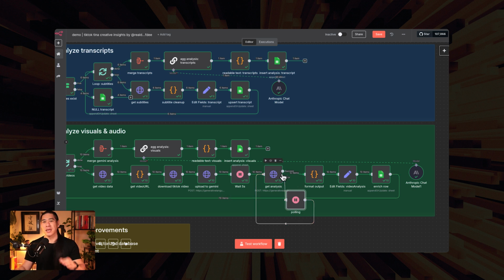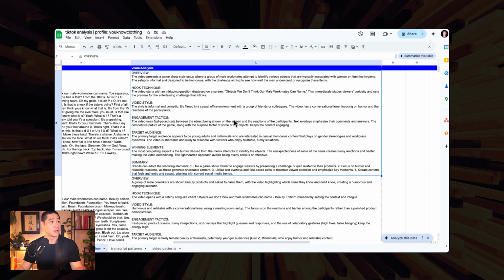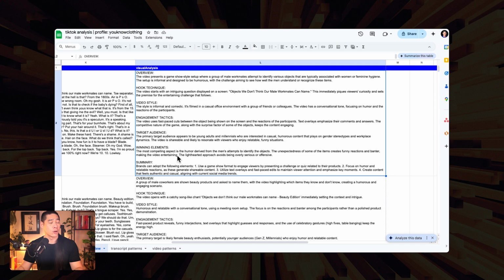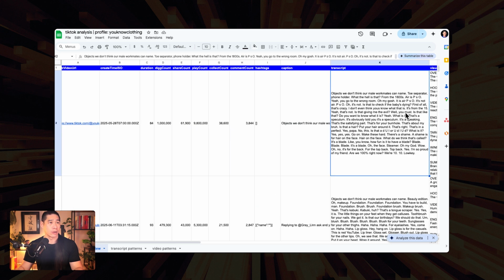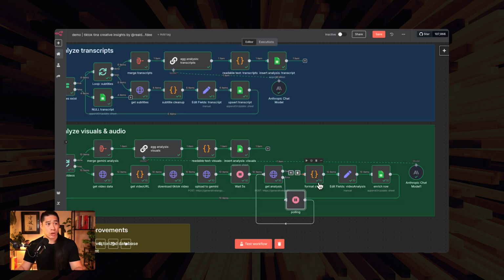Once we finish this, if you remember JSON, line breaks, not human readable, we're formatting it here. We do the same exact thing up here, which is find the video URL to match and then feed it through the cleaned up version of the formatting. And we enrich the row, essentially find that URL row, the row with the right web video URL, and throw in the analysis, this one here that I'm showing you. So hey, workflow, don't add new rows just willy-nilly. Make sure that we're matching against web video URL. So that wraps that portion up.